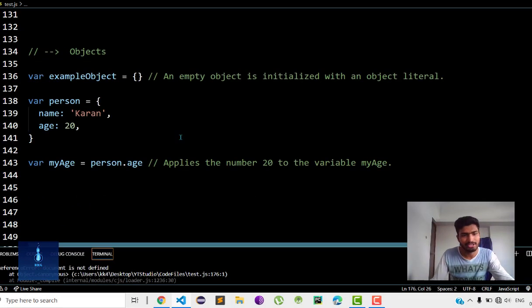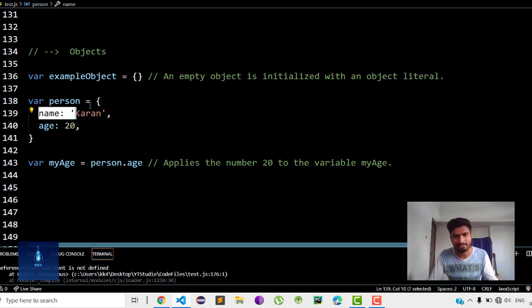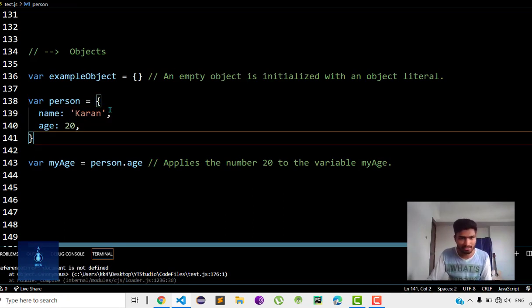It is a non-existent variable. Now the important data type, that is objects. We'll move to objects. An object is a collection of key and value pairs. An object has properties and methods also. A property is a characteristic of the object and a method is a task that the object performs. The contents of an object are contained within curly brackets and they are separated by commas.